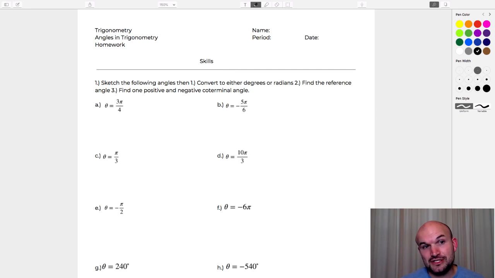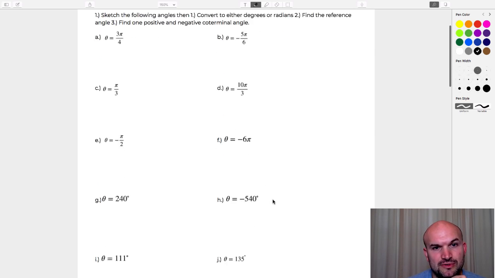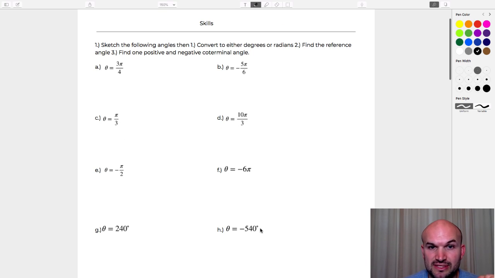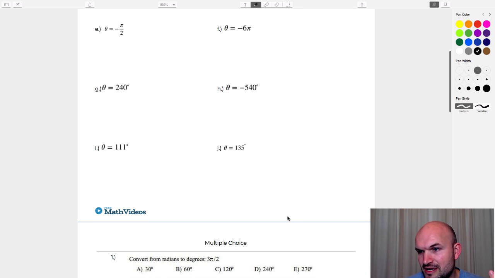So basically, what I need to do for this live stream is cover our homework for angles in trigonometry. We're going to work on sketching angles in standard form, as well as dealing with angles that are in radian form as well as degree form. And then what we discussed in our last class period was how to determine the reference angle as well as how to determine coterminal angles. So we're going to work through quite a bit of examples just to practice, because it is going to be very important, especially for the next couple lessons that we're going to cover in trigonometry. And then what I'll do is take a break for anybody that's joined in.